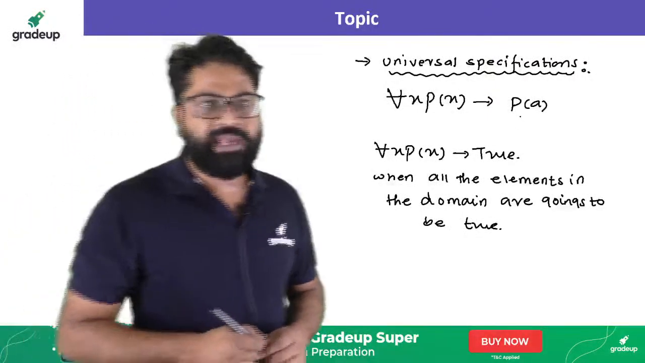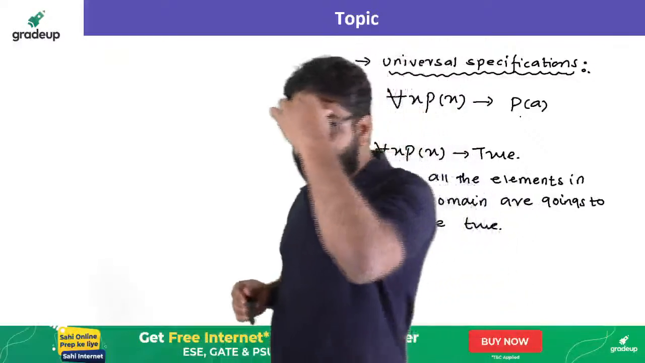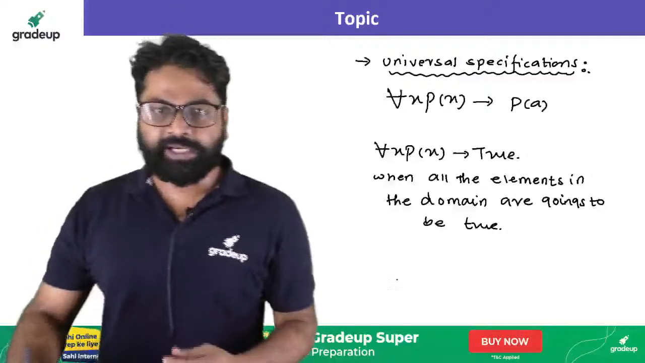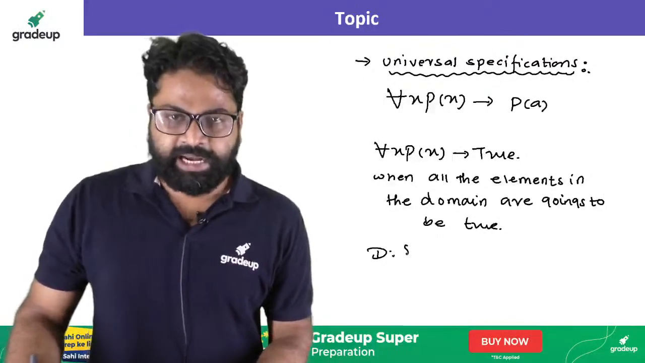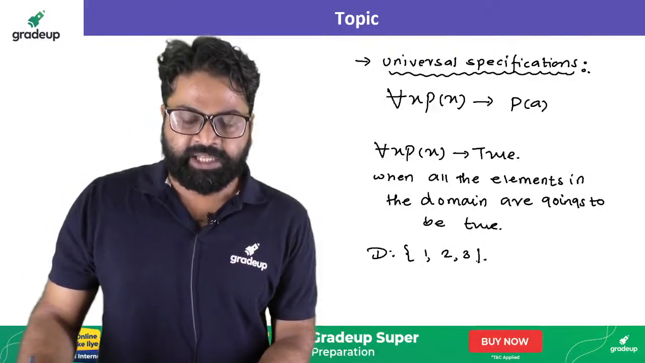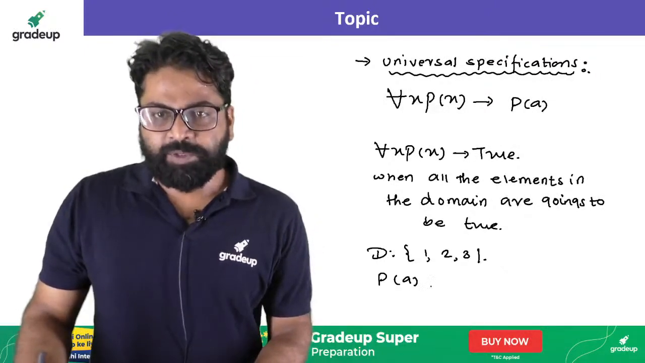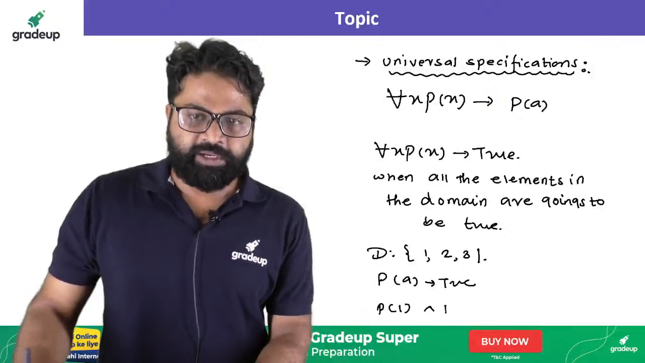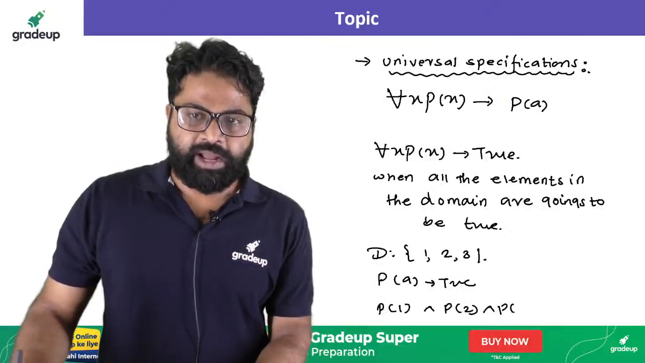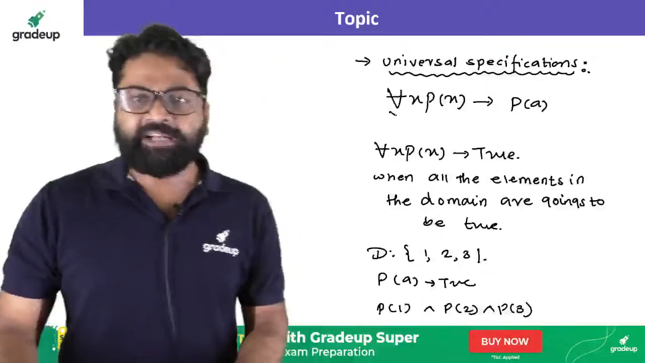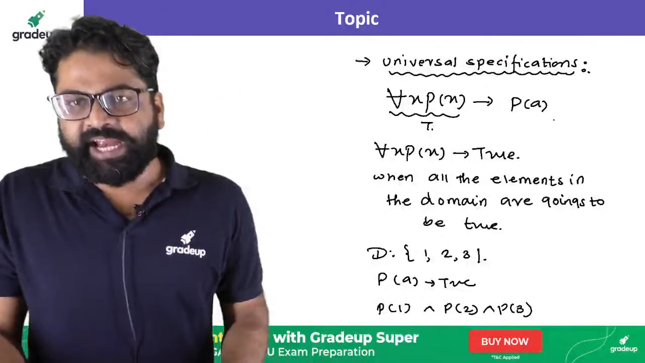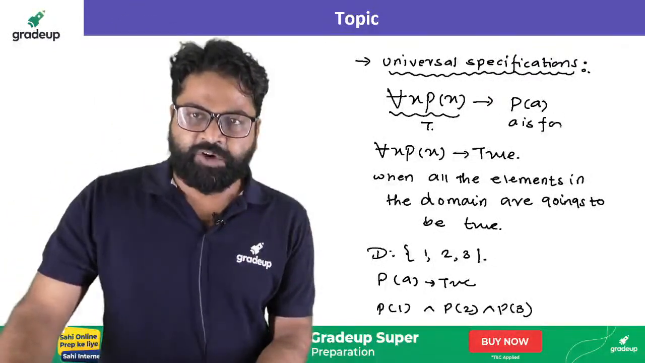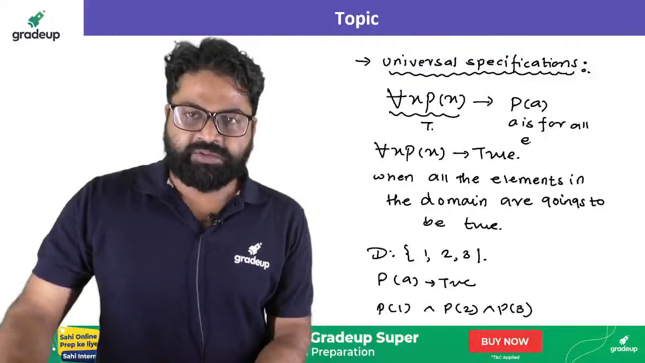Let's consider, suppose a domain consists of 10 elements, then this p of a means what? It can be true for 1, it can be true for 2. So let me write this domain here. Suppose I take 3 elements. Now can I say that this p of a will be true for all the elements? So that means it will be true for p of 1, and it will be true for p of 2, and it will be true for p of 3. That means when I take my left side as true, can I say that p of a will be true, where a is for all the elements?